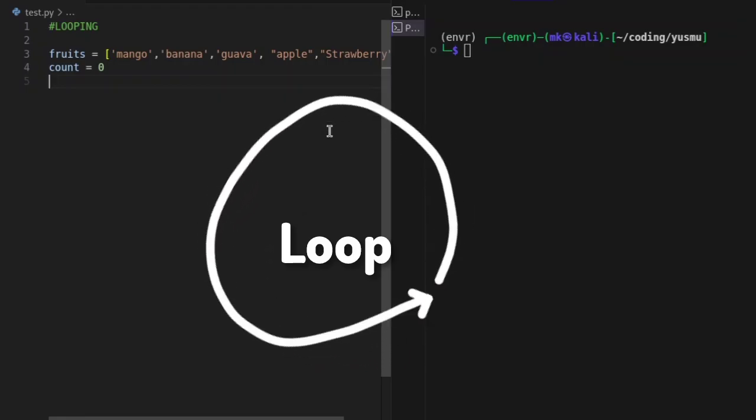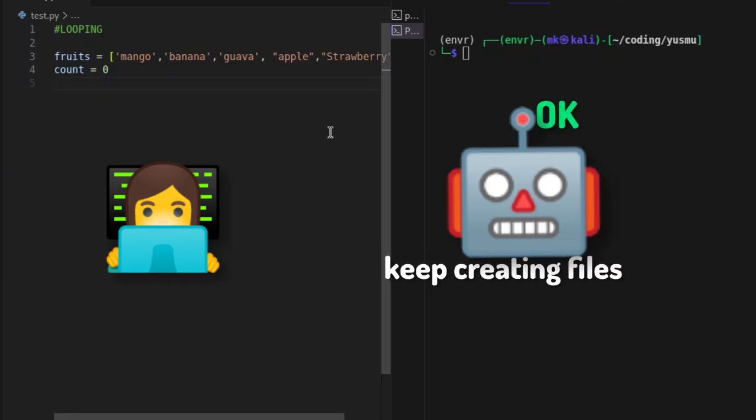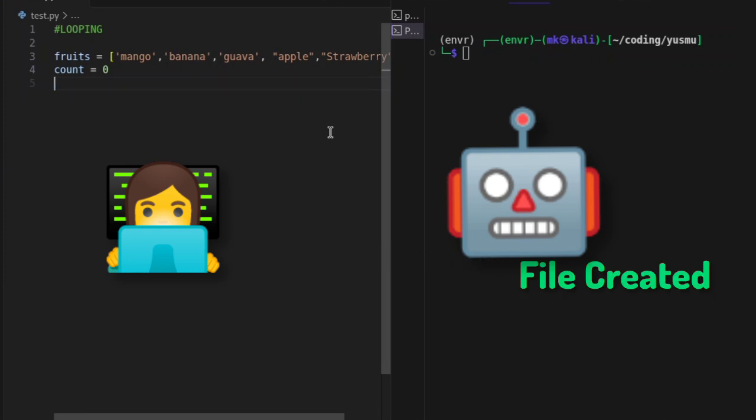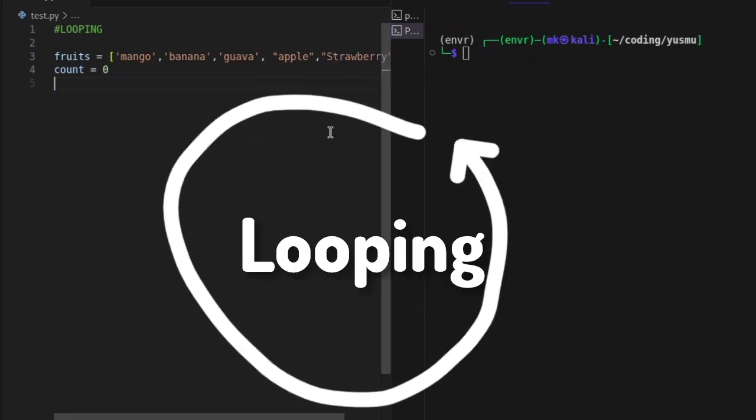Let me give you an example. Keep on creating files, and then we set the computer, okay, keep on creating files until it reaches 1000, and the computer will go on creating files. We keep on creating until the condition occurs. So that's what we call looping, just means repeating.